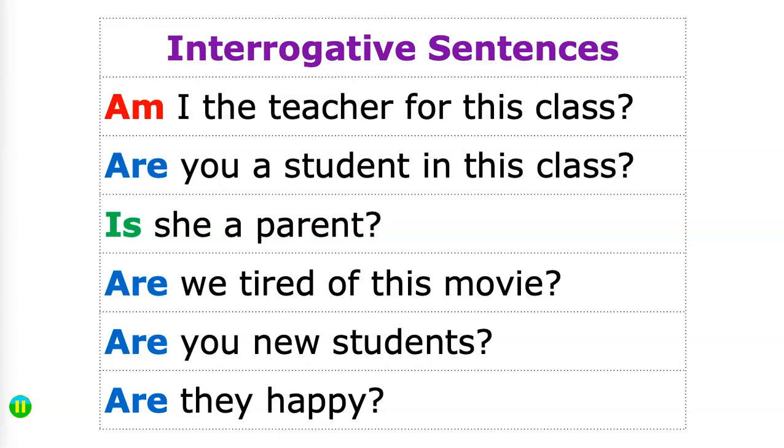To use a question with a be verb, we begin with the be verb plus the subject, and then we finish with whatever makes the question complete. What we've done is we've flipped an affirmative sentence, which begins subject, be verb, complete meaning. With a question, we begin with be verb plus subject plus complete meaning.